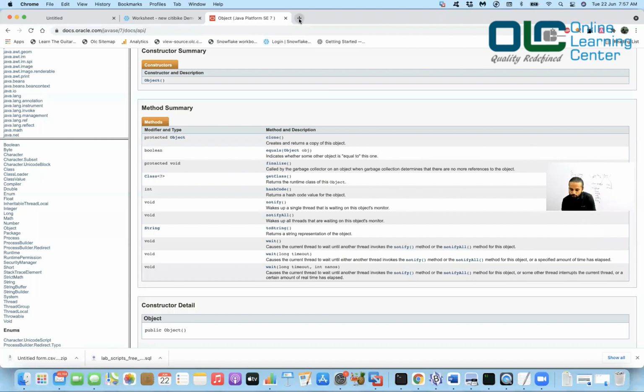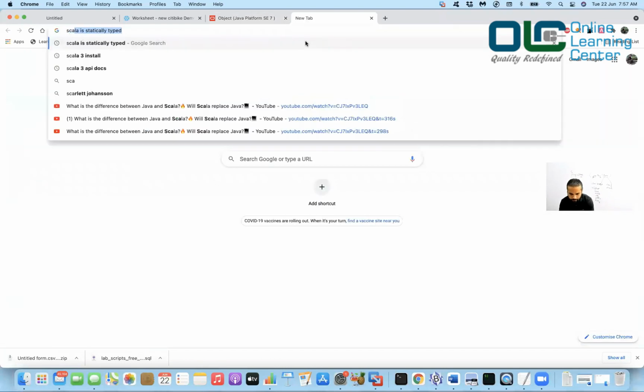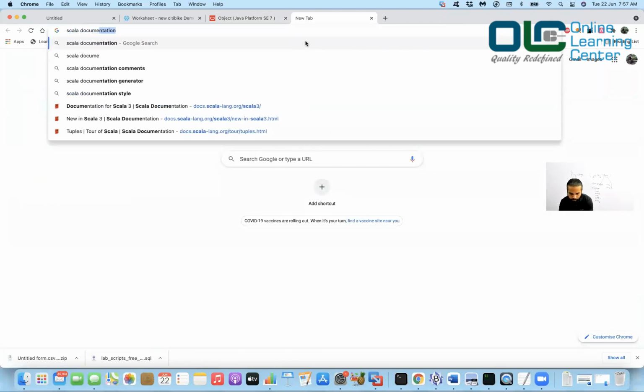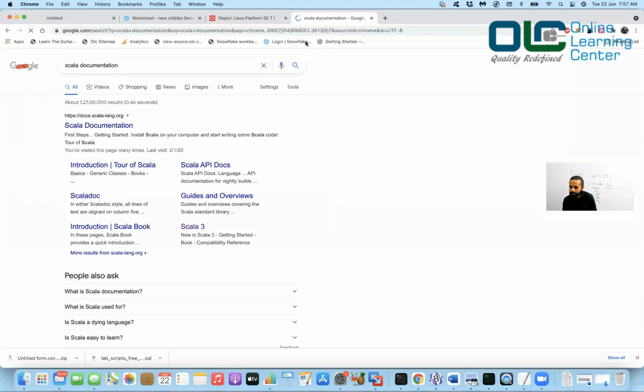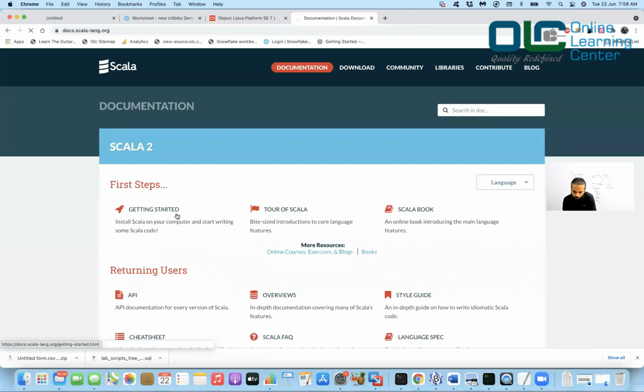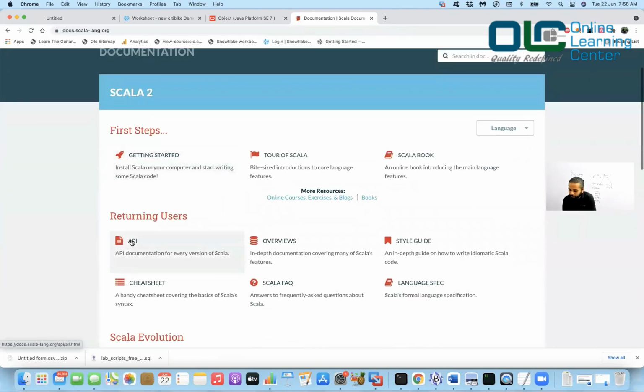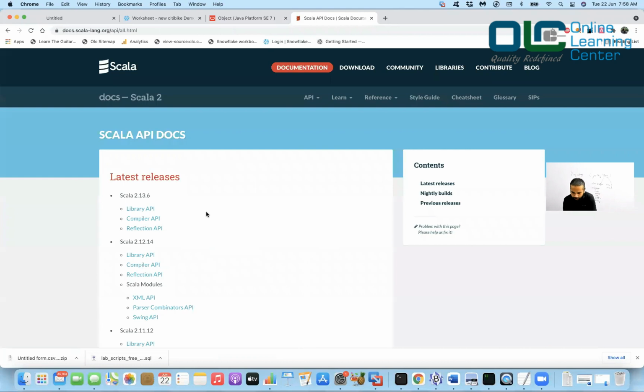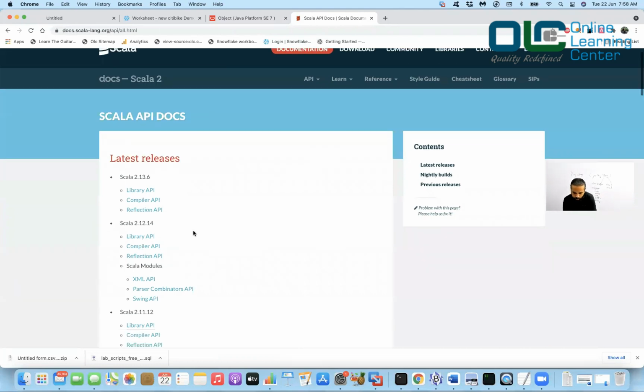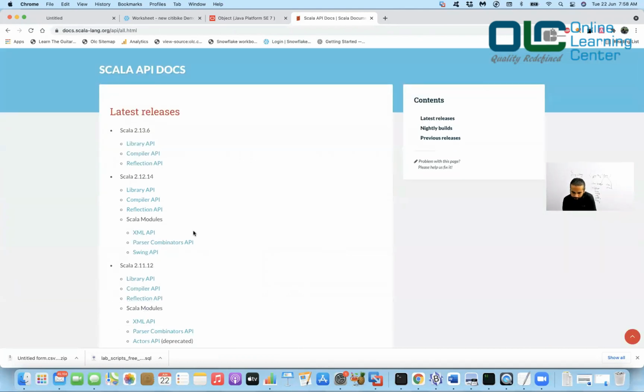Now I'll go back to the Scala documentation. You will say Scala documentation. And we said that in Scala there is something called Any, right? So let's go to this Scala documentation and just go to this API. That's how you will browse. In this API you can choose which version you want to look into, so maybe I'll say 2.13.6. Let's go to the library API.